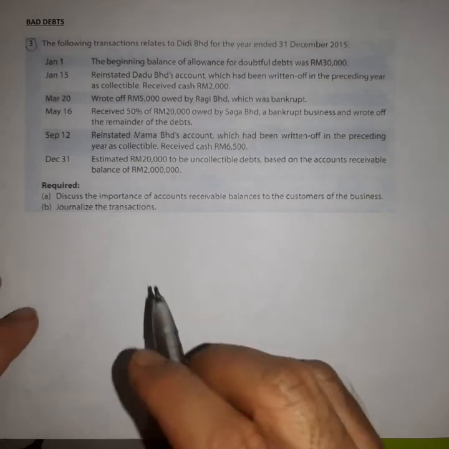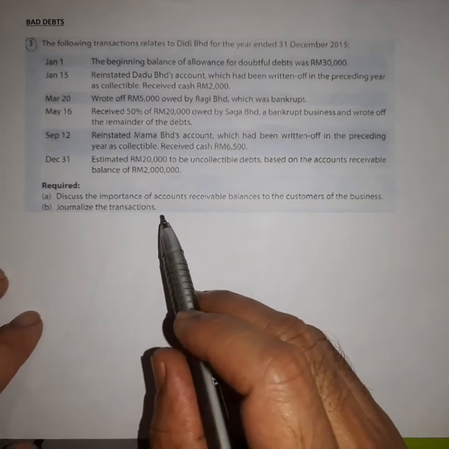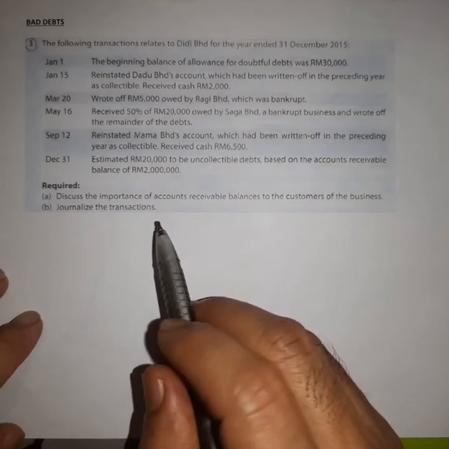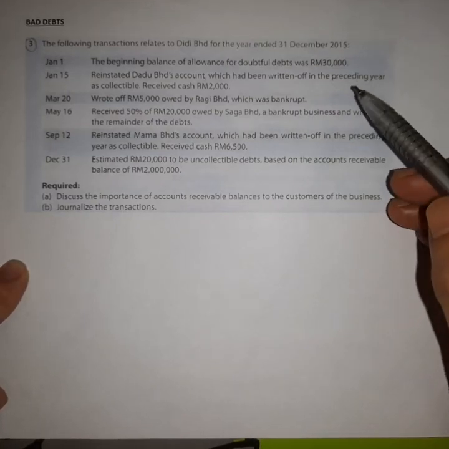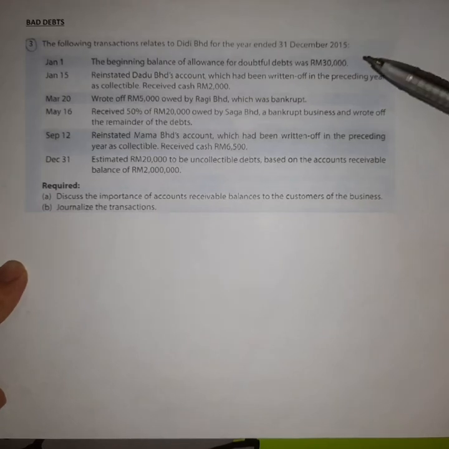Okay, then see the second question. The second question asks you to journalize the transactions. So let's see how to journalize the accounting transactions related to bad debts. The first transaction says the beginning balance of allowance for doubtful debt was 30,000.